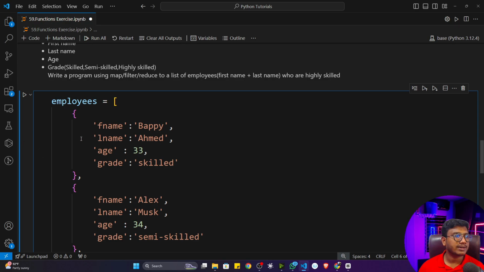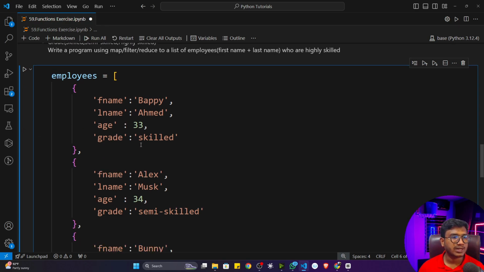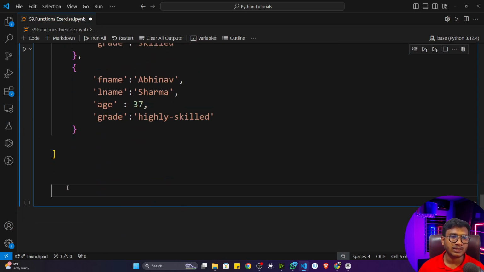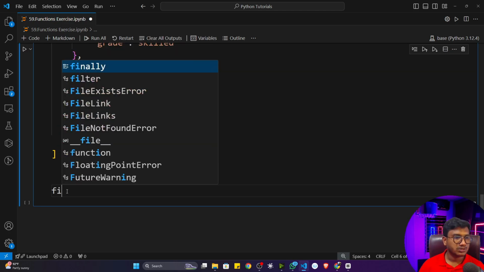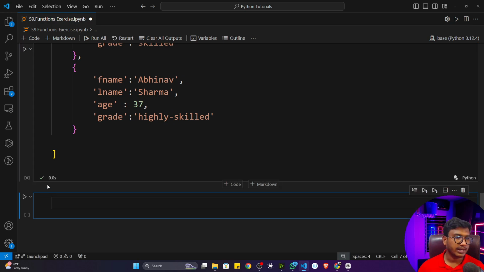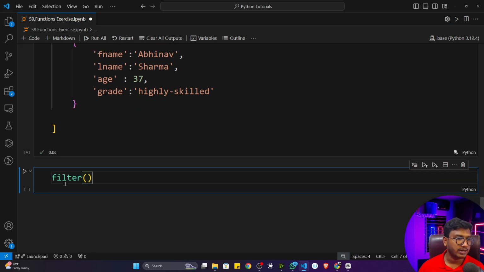See here, first of all, I will try to filter out those employees whose grade is highly skilled. For this, I think we can use the filter higher order function. I think you know that. So I can just write filter in a new cell. Now see, filter will return a filter object, so I just need to convert it to a list. Now I'll get the output.